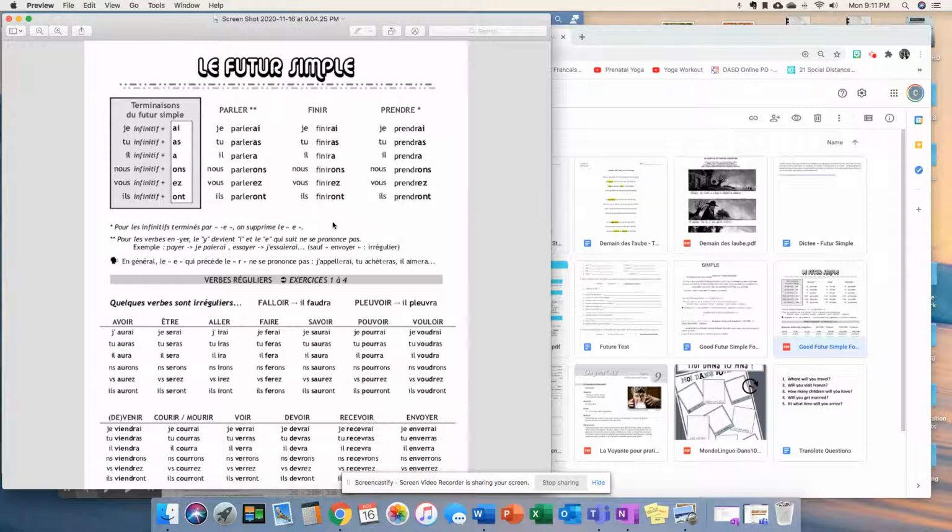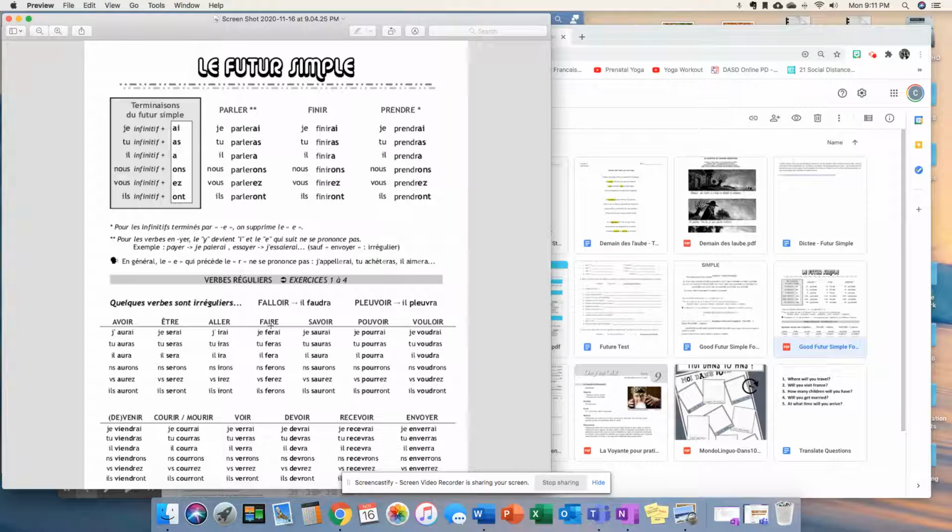Okay, now you do need to note that down here we have some irregular verbs that have irregular stems. So avoir, for example, you can see that it's bolded here. A-U-R is the irregular stem. Être, it has an irregular stem, S-E-R. Aller has an irregular stem,